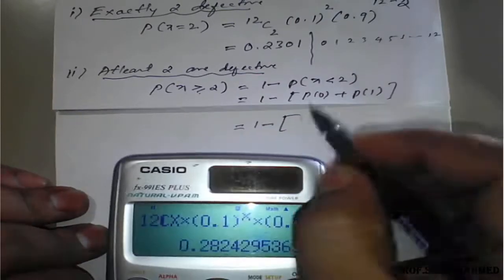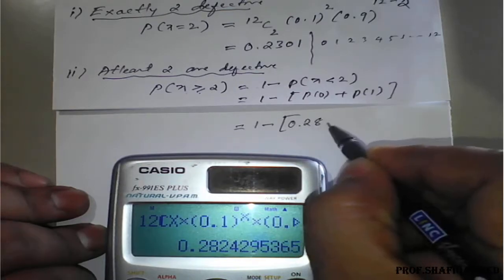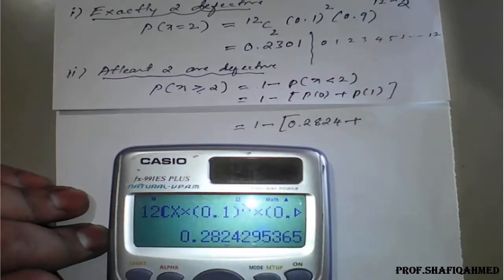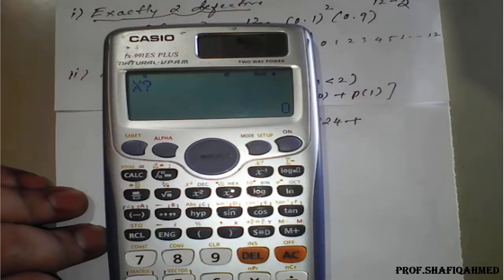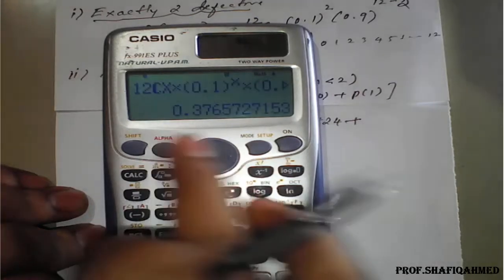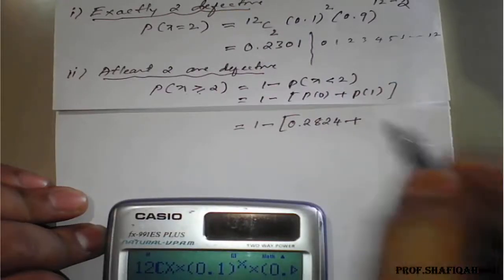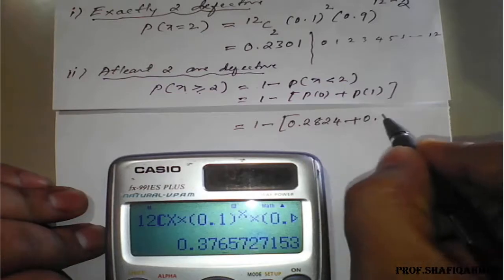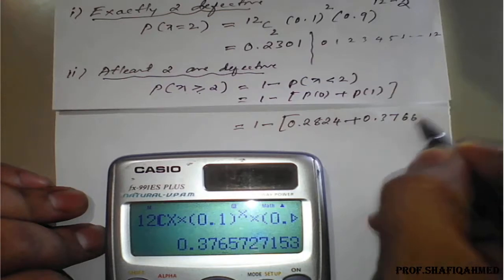It will be 0.2824 plus the value of p of 1, means go back to calc option. Okay, so calc option, x value will be 1, so equal to sign, the result is 0.3765, that I will round up, it will become 0.3766.